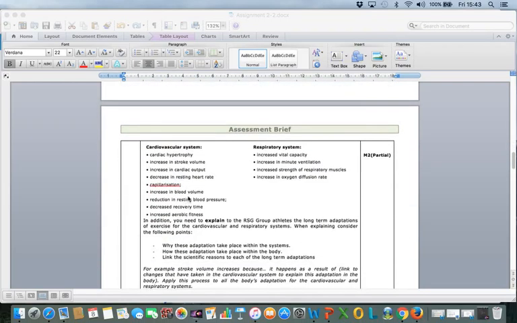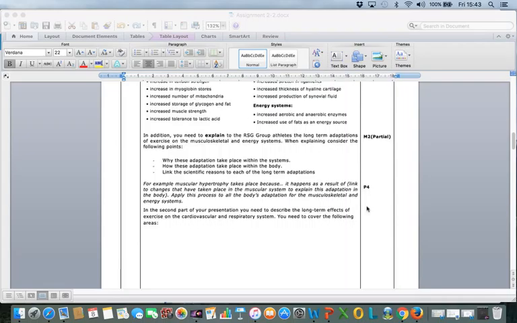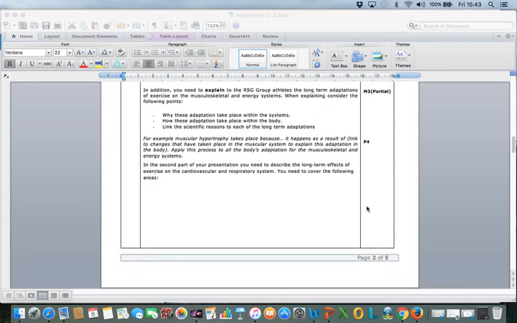Remember, if you want the merit, you have to explain why that adaptation occurs in the body. Okay, so it's okay describing it, that gets you the pass, but if you want the merit, then you have to explain it. Okay.